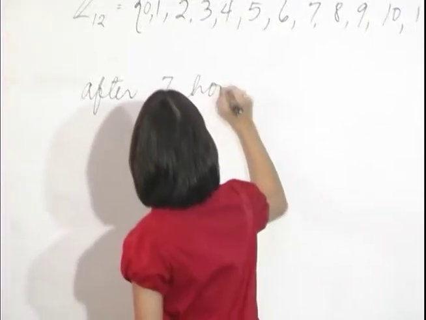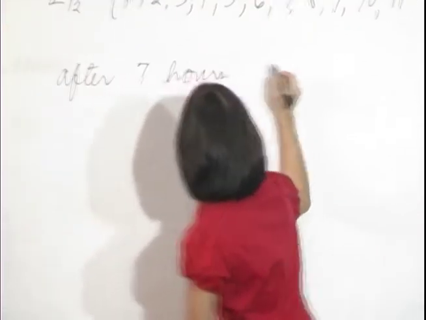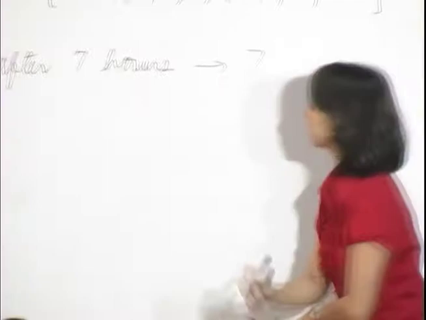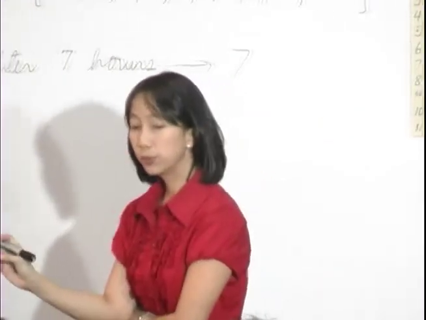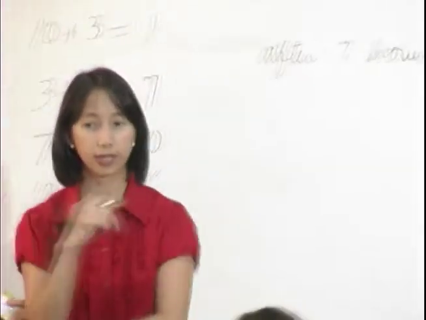So if in the clock, we start at 0, what time would it be after 7 hours? Yes, Renan. Okay, so after 7 hours, it will be 7. Again, starting from 0, after 31 hours, what time will it be? Yes, Rodel?